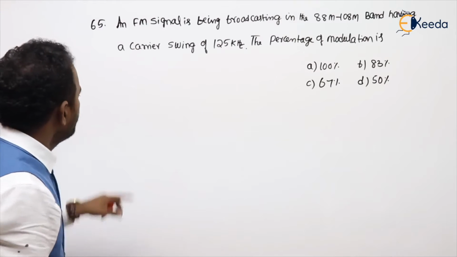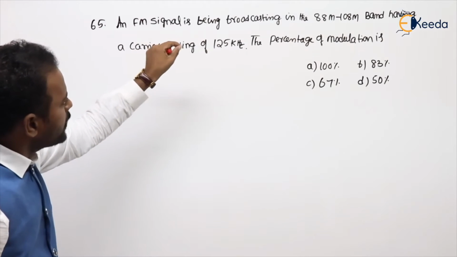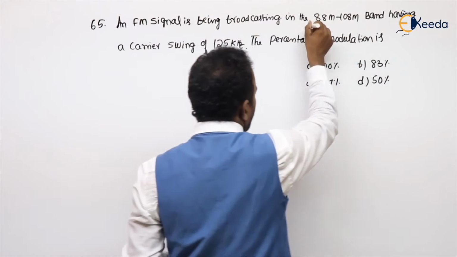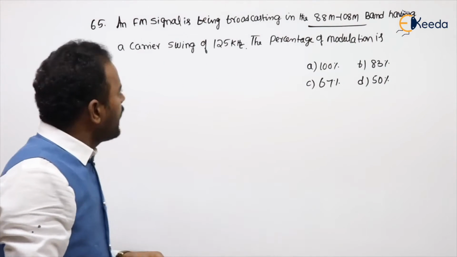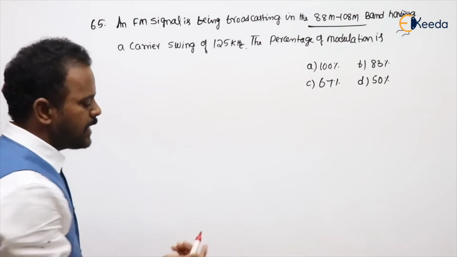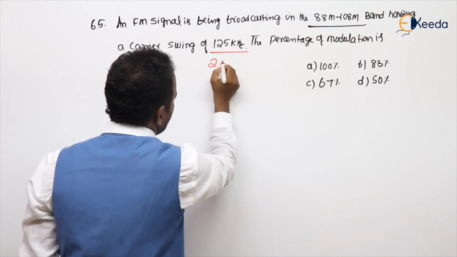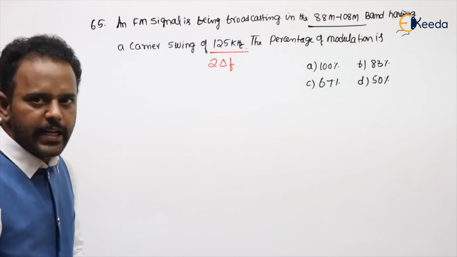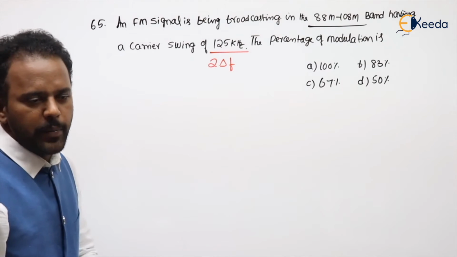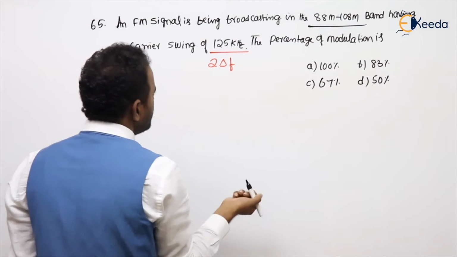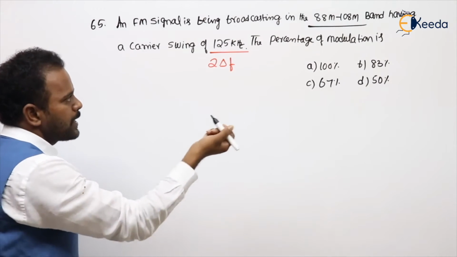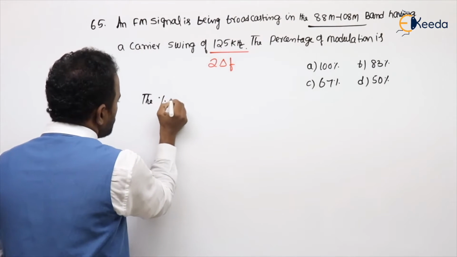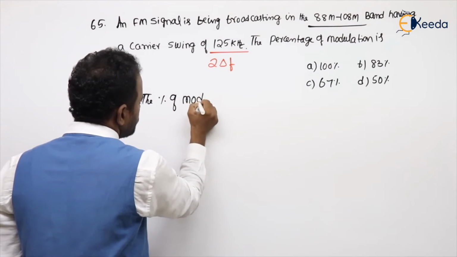See the next problem. An FM signal is being broadcast in the range. Anyhow, the practical FM range is 88 to 108 MHz, having carrier swing. Carrier swing means 2 delta F. The percentage of modulation is... Are you getting my point or not? Now, in this case, how to calculate the percentage of modulation?